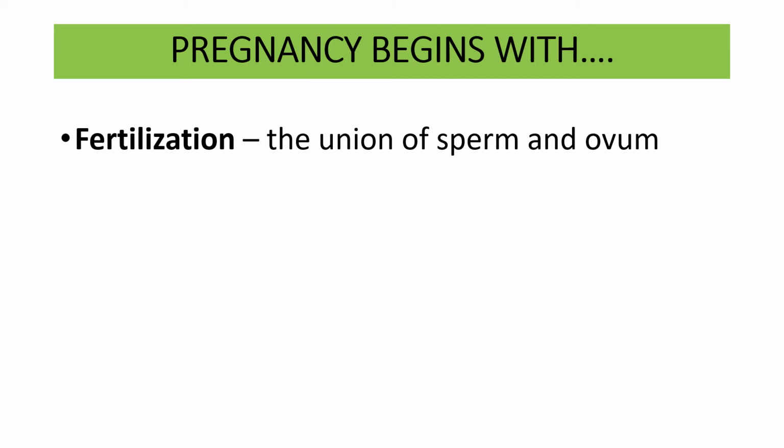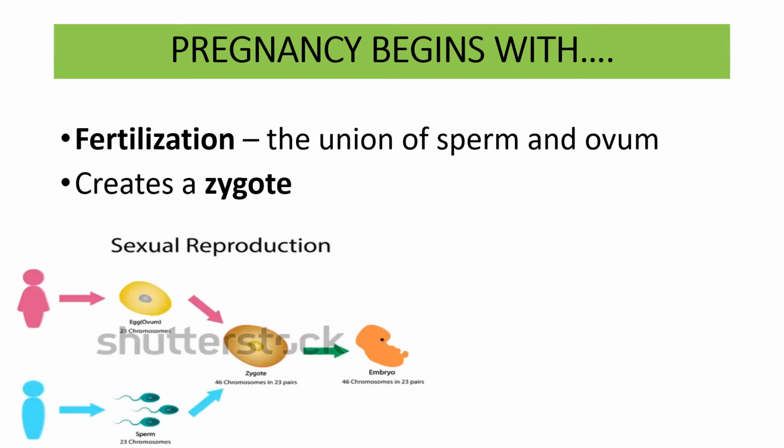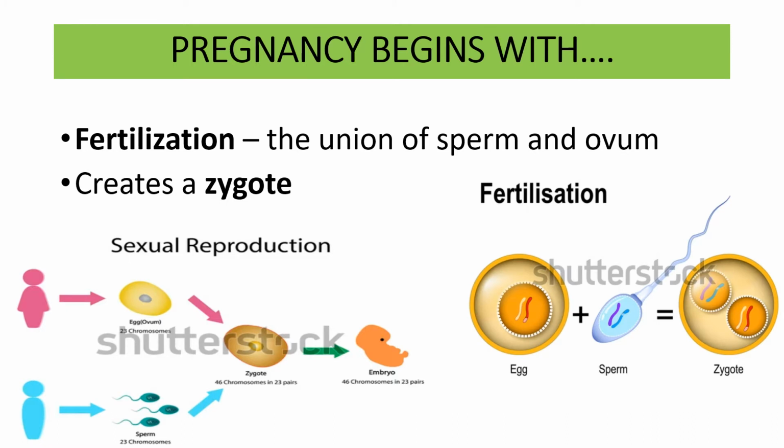So, how does pregnancy begin? Pregnancy begins with fertilization. Fertilization of what? It means the union of a sperm and an ovum, which creates a zygote via sexual reproduction. And see what happens: an egg and a sperm fuse to form a zygote.